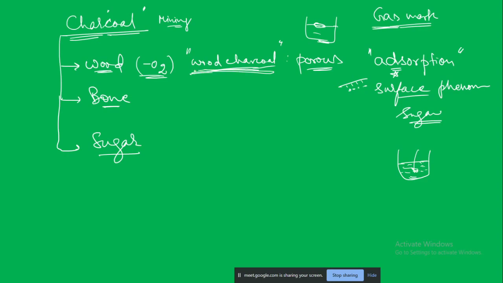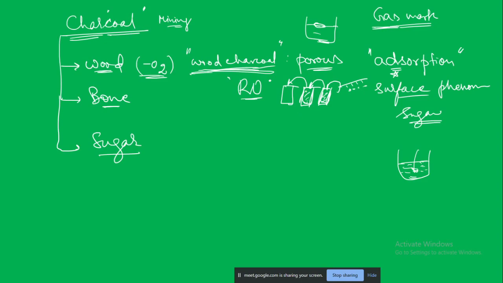Wood charcoal is also used in RO water systems. At home most of us have this RO system, right? So there are different cartridges. It is a multi-process system. Water will come from here, go into the next cartridge, and then from the next cartridge. Generally, either the first or second cartridge will have the wood charcoal.